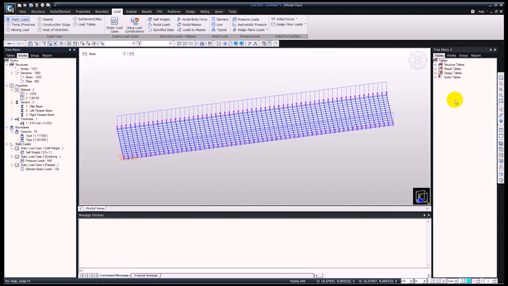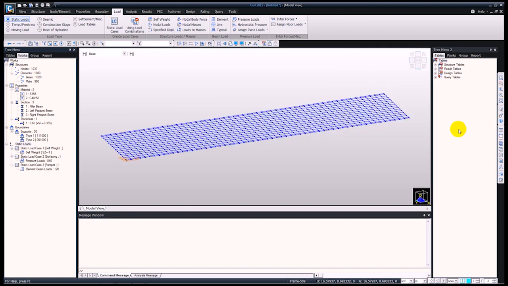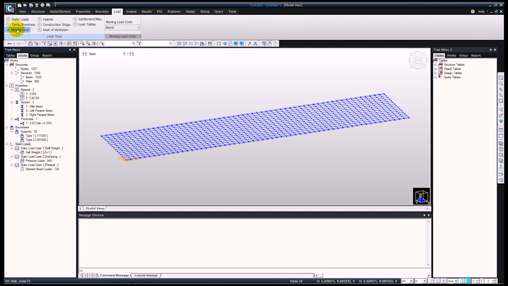Okay, I'll go into initial view again. So now that we have our boundaries and static load cases, we can move on to the moving loads.